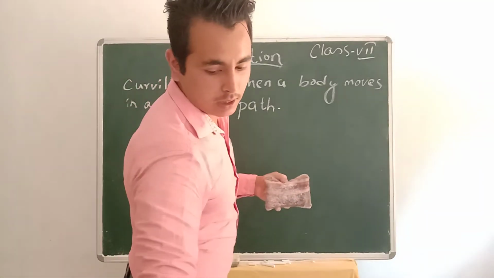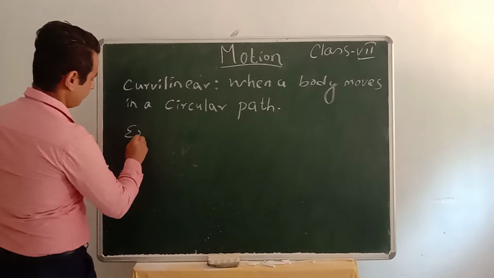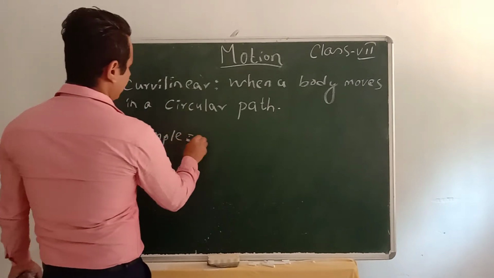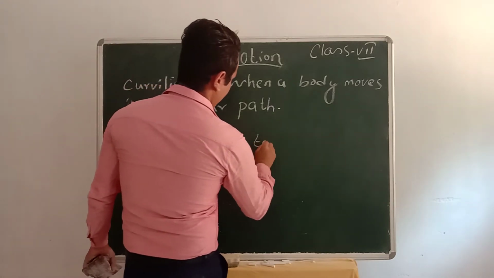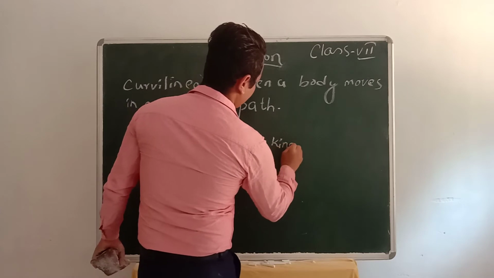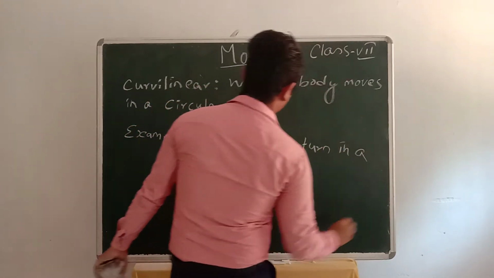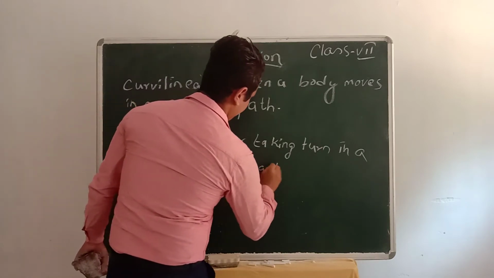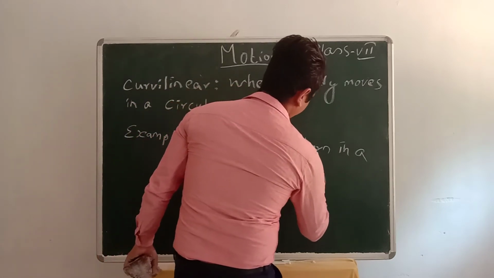An example of curvilinear motion is a car taking a turn on a curved road. Okay, next one, discus throw.